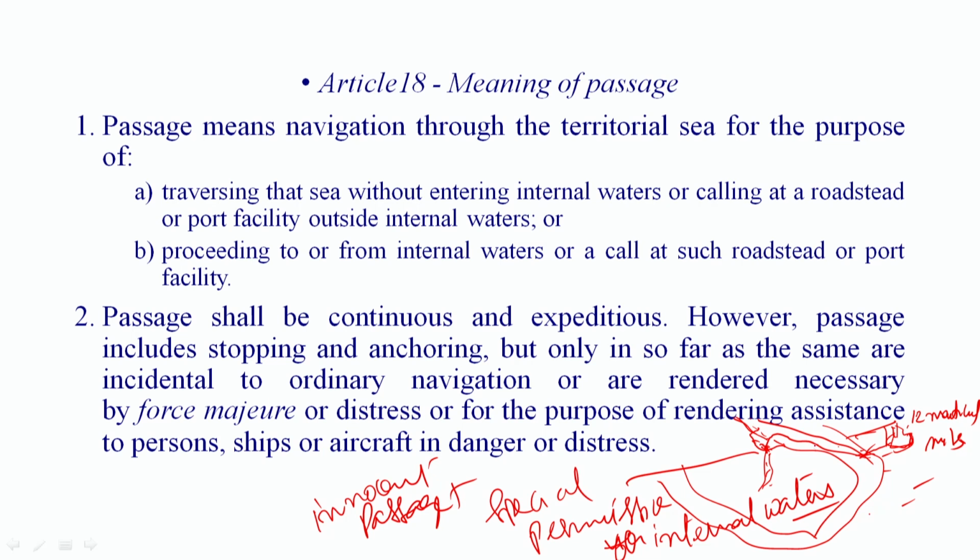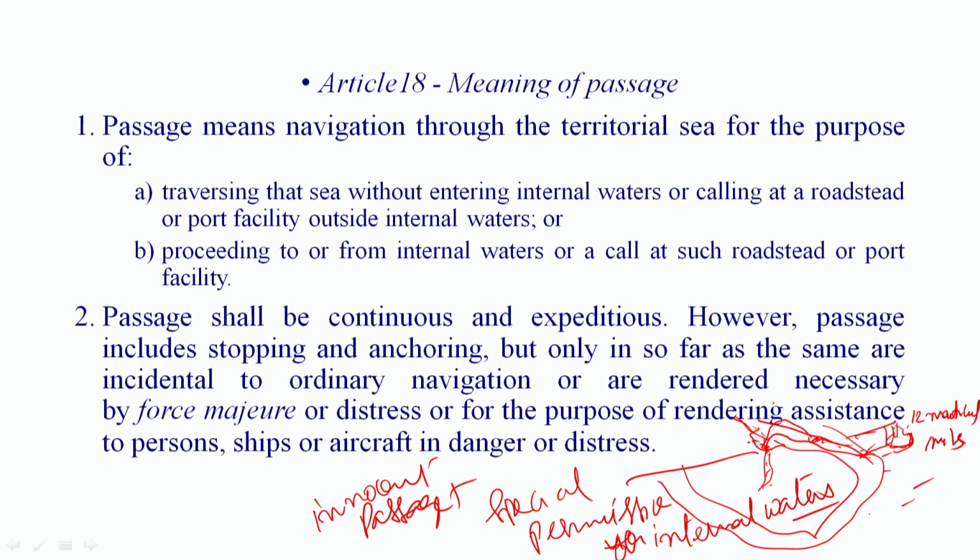If there is a port somewhere here, there can be a port closer to the internal waters, a port outside this internal water. So this ship is requesting a port facility. For example, it needs some repairing, or there is some danger. So it can ask for the port facility up till this point. Now it can't enter the internal waters unless special permission is granted.